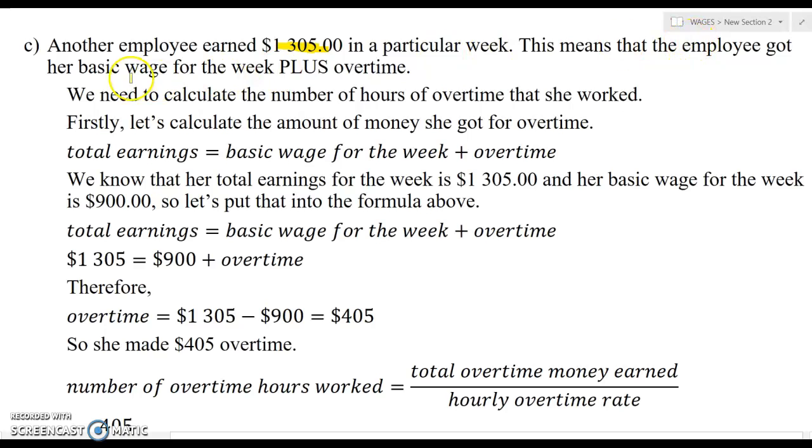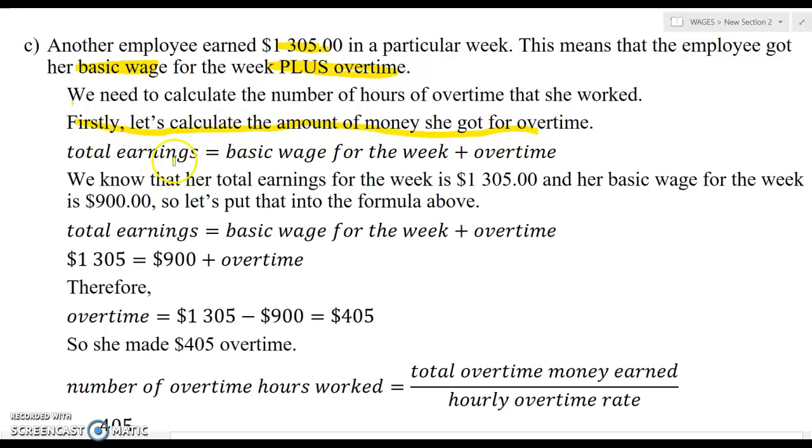This means that the employee got her basic wage. She got her basic wage plus overtime. How do we know that? How do we know if she got her basic wage plus overtime? Because everyone's basic wage is $900 for a 40-hour week. So anything more than $900 is overtime, right? So first we need to calculate the number of hours of overtime she worked. So firstly, let's calculate the number of hours she got for overtime.